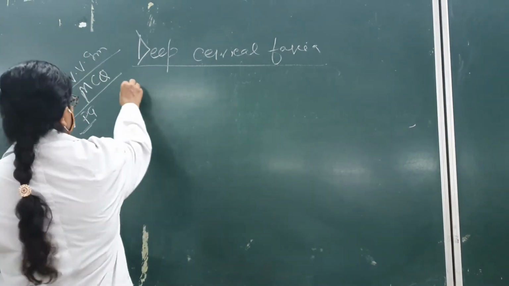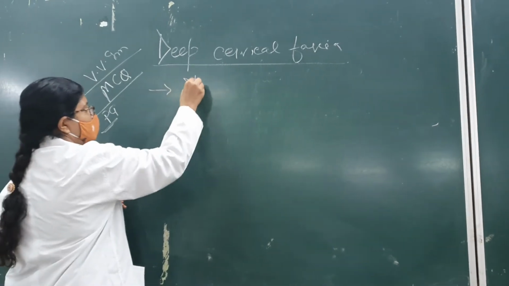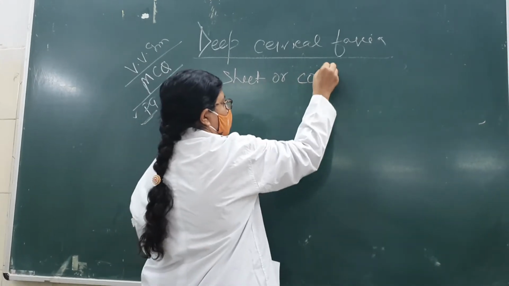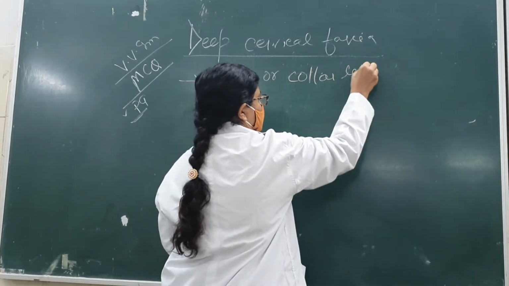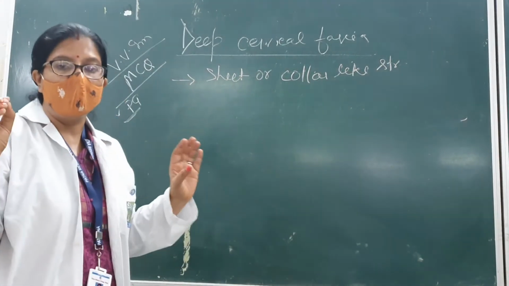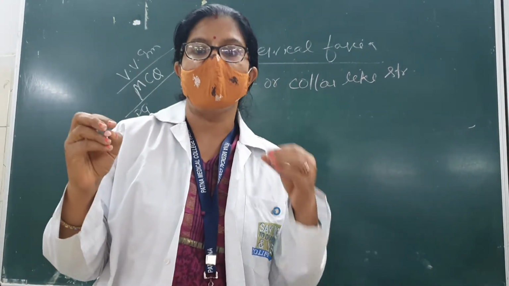It is a sheet or collar-like structure surrounding all the neck muscles and viscera.